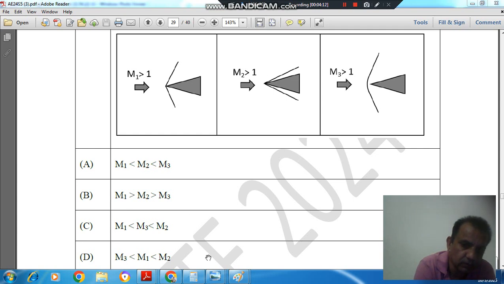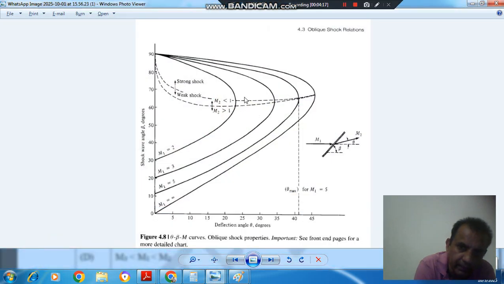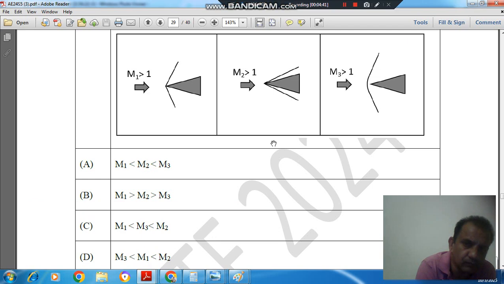Because here we can see that the flow will get attached here when theta is, suppose Mach number is 2, and theta is more than this theta max, then we will get this region and flow will get detached. So for higher Mach number, theta max is more, so there is less chance of detachment of flow, so flow will remain attached. So these are the two explanations.